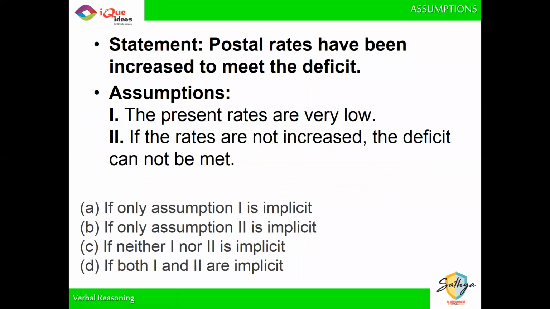Postal rates have been increased to meet the deficit. Postal rates is basically the rate of post, when you send letters, its rate has increased. Deficit means the government does not have money. Deficit means the government requires X amount of money, but they do not have that much money. That is a deficit. Deficit means lack of money. So postal rates have been increased to meet the deficit. Which one?